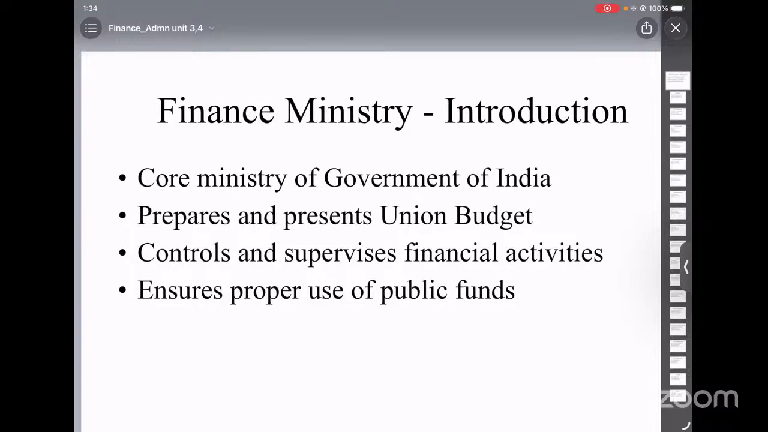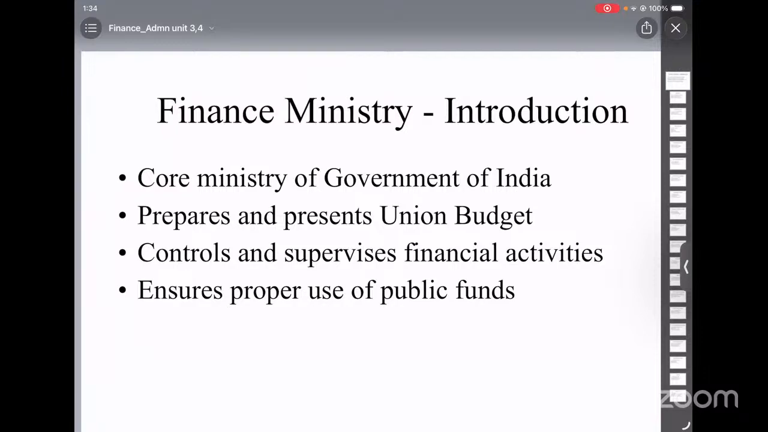However, the Ministry of Finance does not do all the work alone. There are 3 important bodies that assist the preparation process. Firstly, we have the administrative ministries, then we have Niti Aayog, and thirdly the CAG, the Comptroller and Auditor General of India. These 3 bodies assist the Finance Ministry in the process of preparation of the budget.